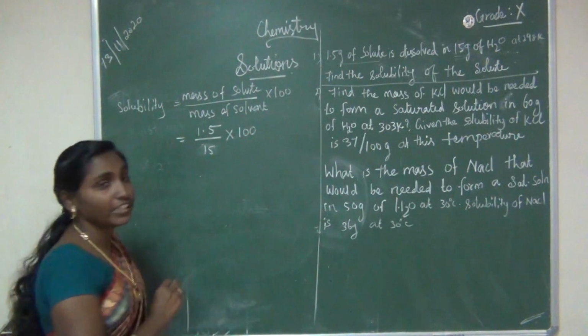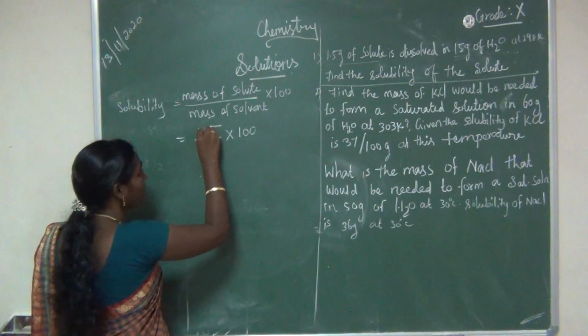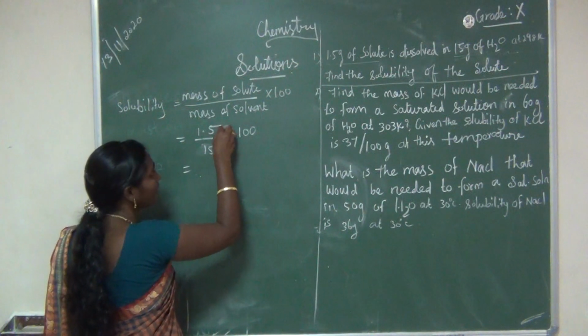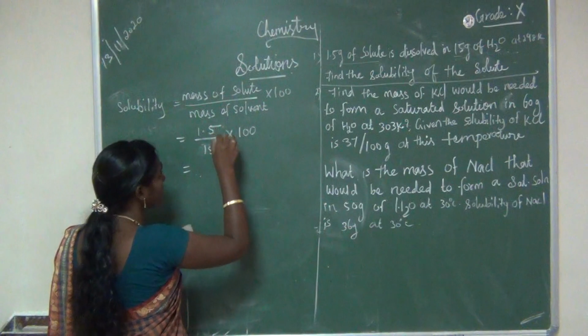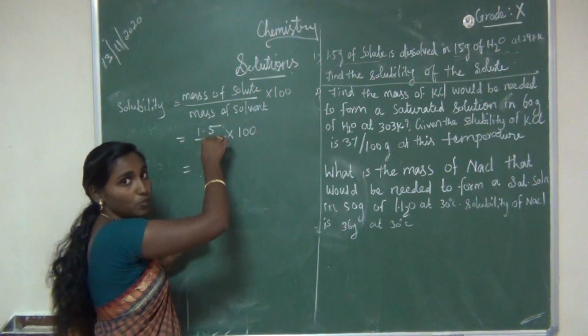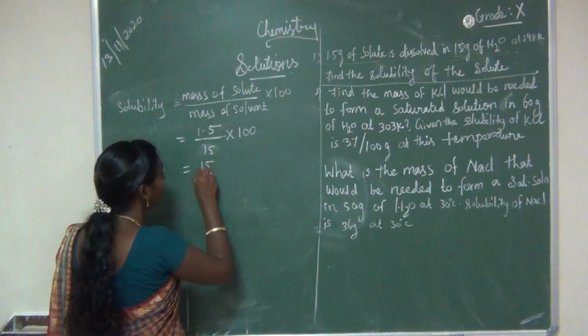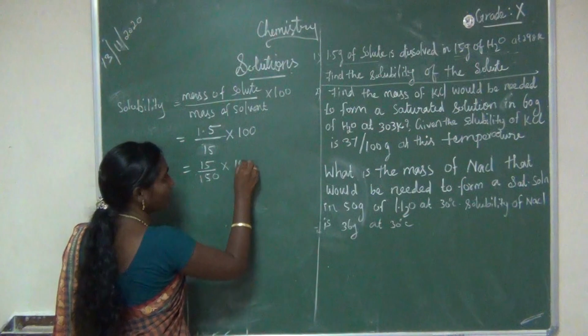First we need to remove this decimal, right? So both sides we are going to multiply with 10. So we will get 15 divided by 150, into 100.